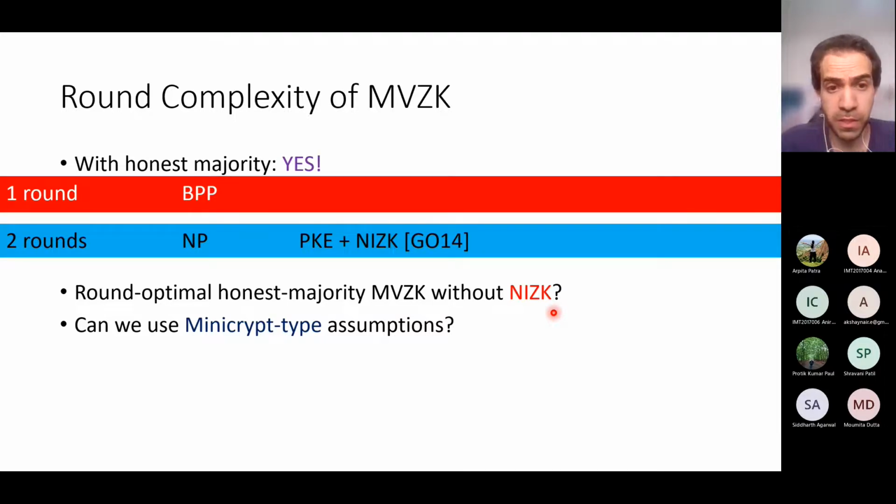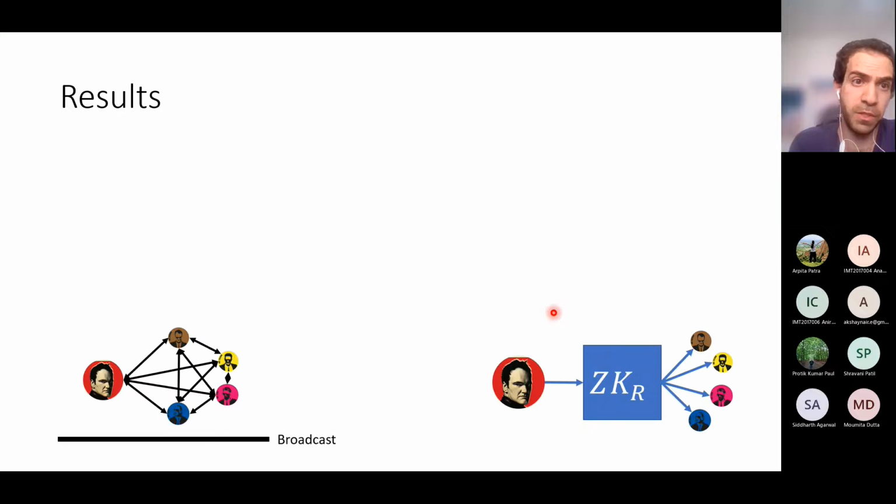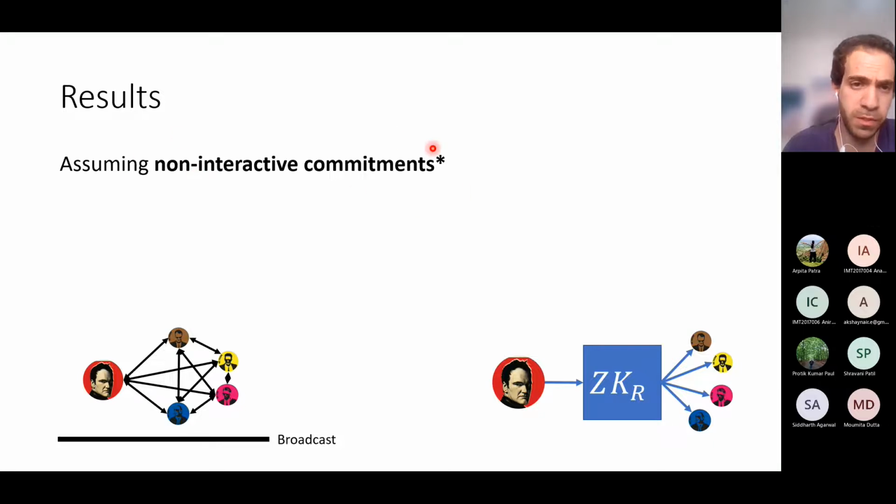So this is the question that we ask in this work, and we show that it is possible. So we show that we can obtain a 2-round protocol from minicrypt type assumptions. So here are the results. We assume the existence of non-interactive commitments, and in a minute I will say what the exact assumption is, but this is a minicrypt type assumption.